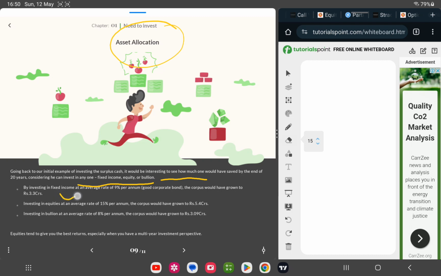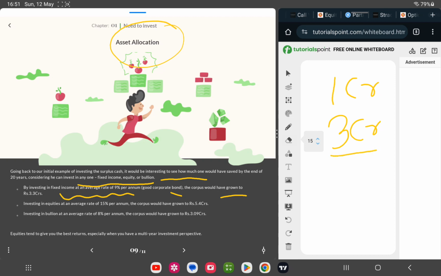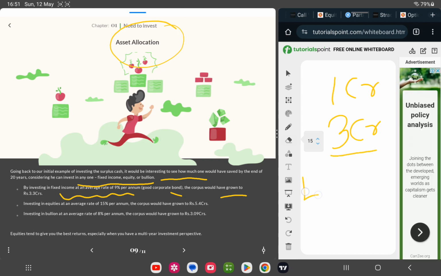By investing in fixed income at 9% per annum, whether corporate bonds or government bonds, the corpus would have grown up to 3 crores. Wow. So with zero investment we have 1 crore in hand, and with one of the investments it gives 3 crores. Investing in equity would have given you 5 crores, and investing in bullion, that is of course gold or silver, would have given you 3 crores.